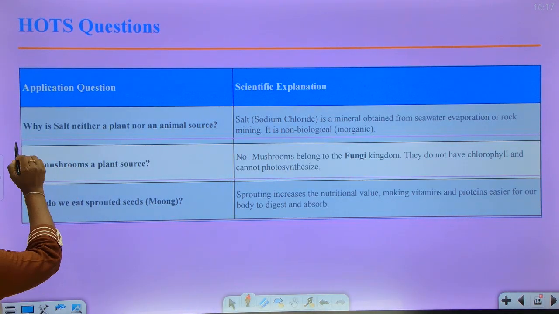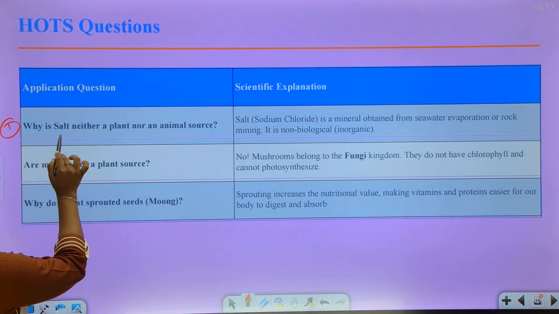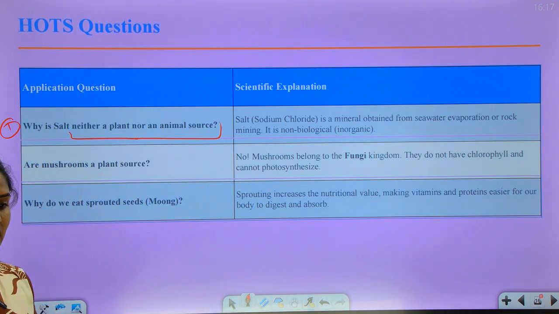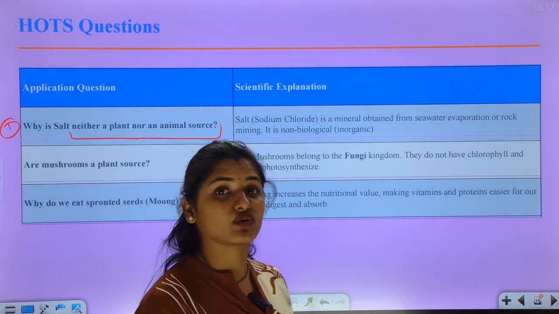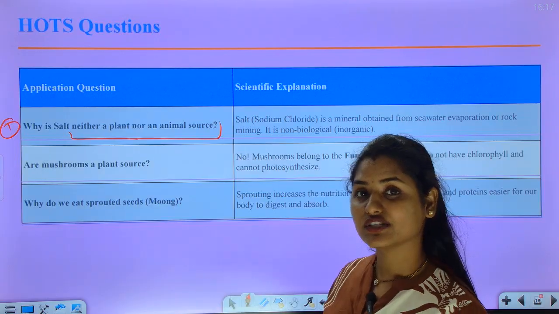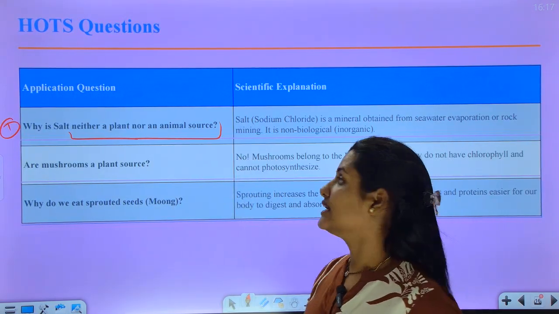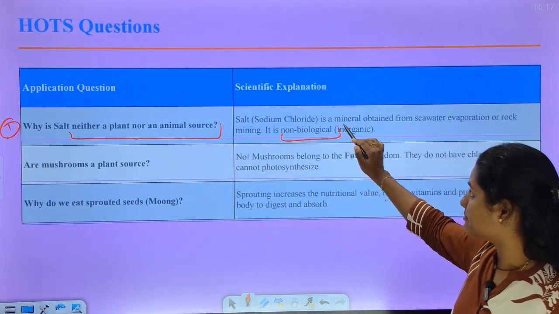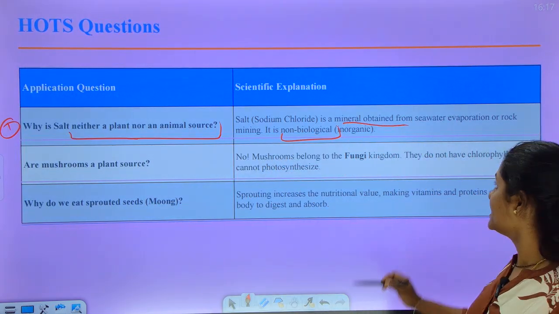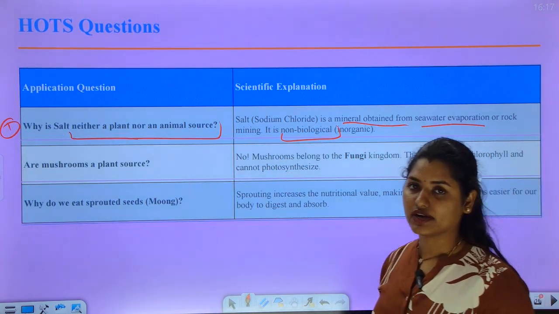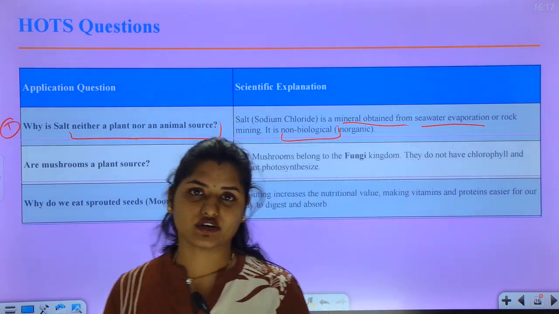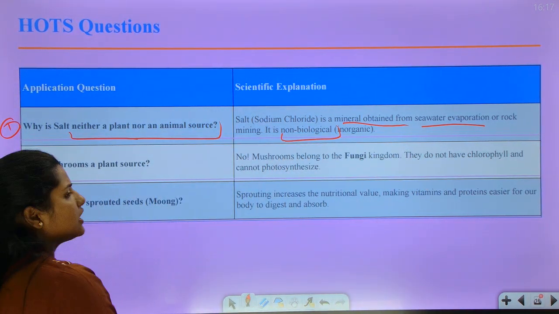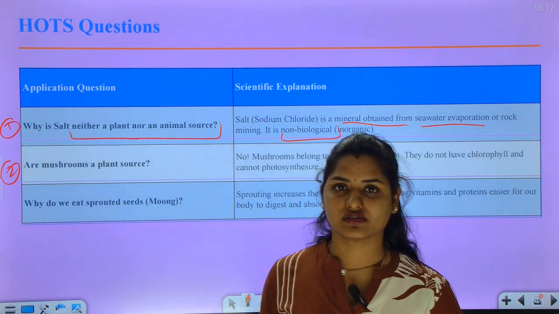So first one, why is salt neither a plant source nor an animal source? It is not an animal source and it is also not a plant source. Then which source is salt? It is a non-biological source because it is a mineral obtained from seawater evaporation, right? Now another question, are mushrooms a plant source?